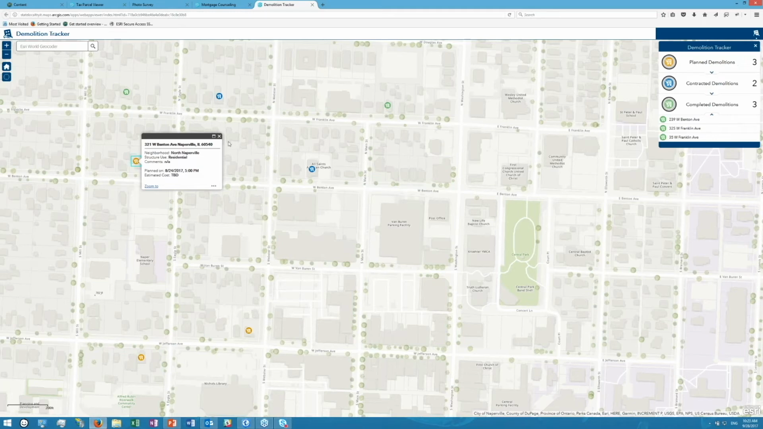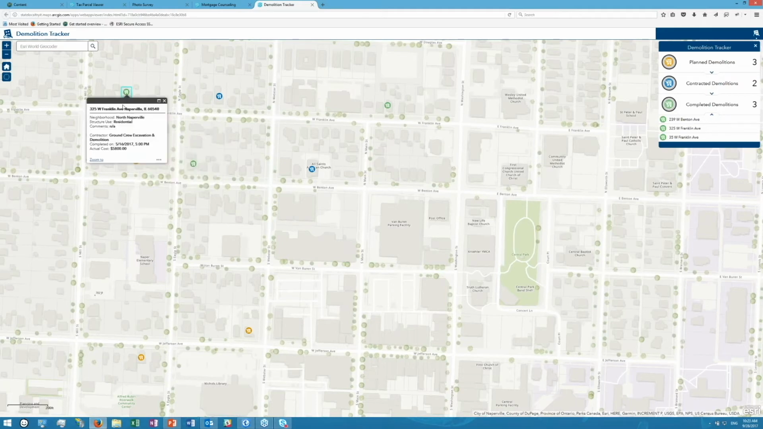For the completed demolitions, I actually start seeing more information about who the contractor was that contracted for the demolition, when it was completed, and the actual cost. So I'm starting to see now how much these demolitions are actually costing for the community. So that's Demolition Tracker.